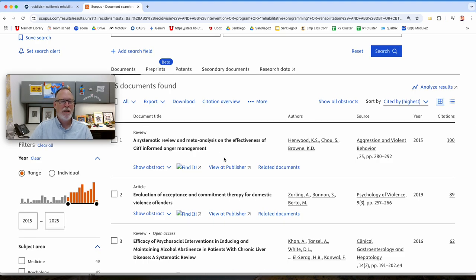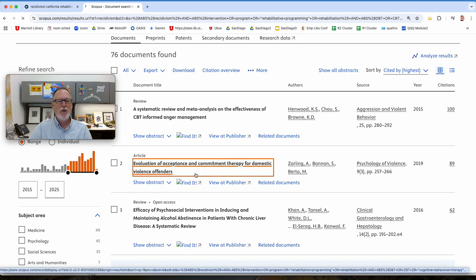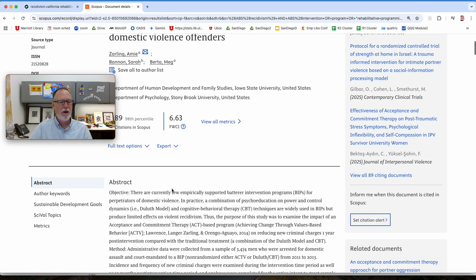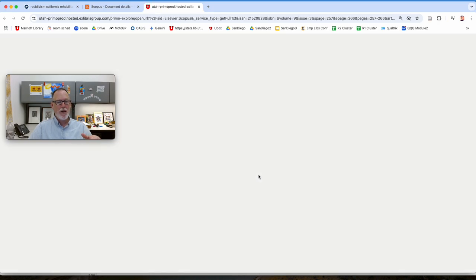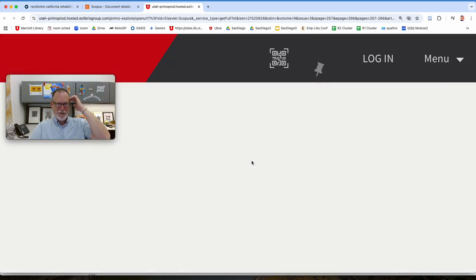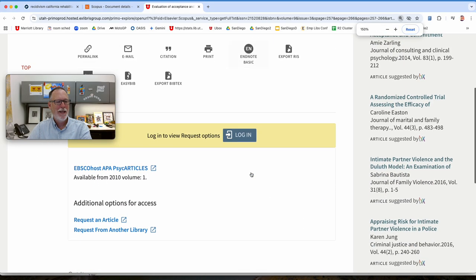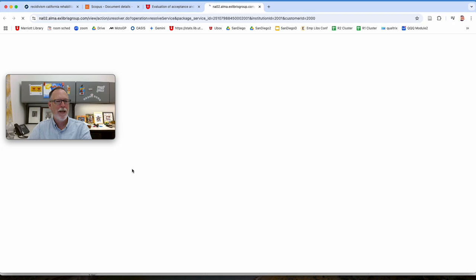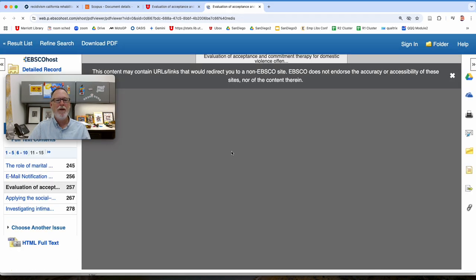Also, if you're in Scopus, if you want to get access to the article, there's two ways. You could do this Find It button, or there's full text options right here. When you click on the Find It, it goes to our library catalog, and then hopefully gives you like a link. Oh, I'm like zoomed in. So this one would go to like EBSCO Psych articles. If you can't find the full text of an article, just let me know, and I'll help you track it down. All these databases are interconnected.